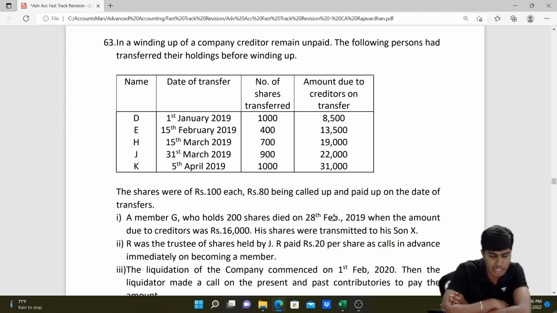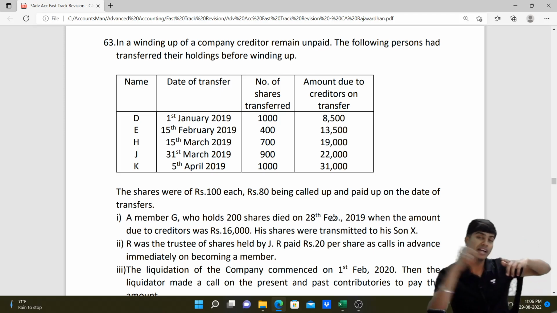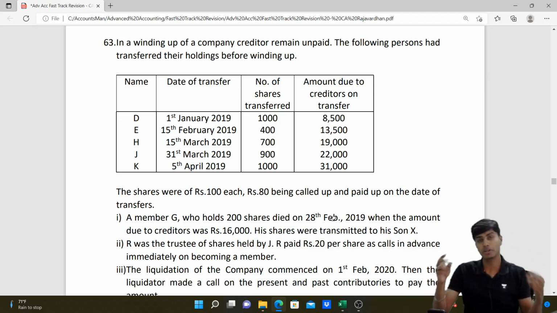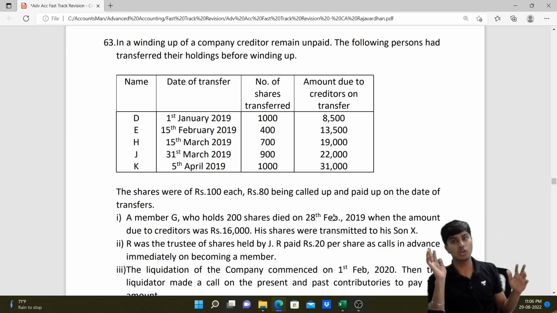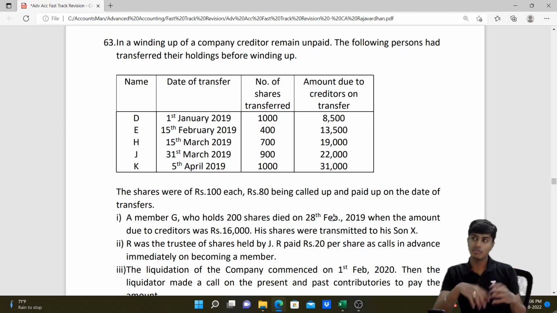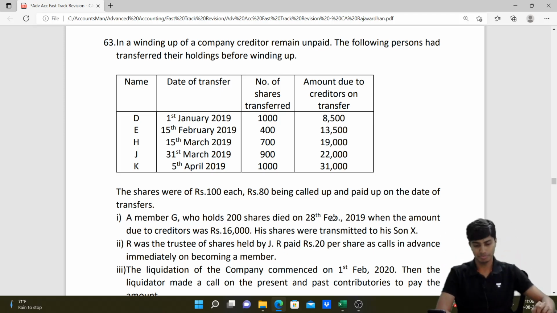R was the trustee of the shares held by J. R paid 20 rupees per share as calls in advance immediately on becoming a member. So J might be a B list contributor, having transferred within 12 months of liquidation. However, the person to whom J has transferred is R, and R has paid the unpaid capital of 20 per share in due time. So J is not liable to contribute anything towards B list contributors. Why? Because the one to whom J has transferred, Mr. R, has paid the unpaid capital. When an A list contributor has paid the money, the B list contributor is not liable.